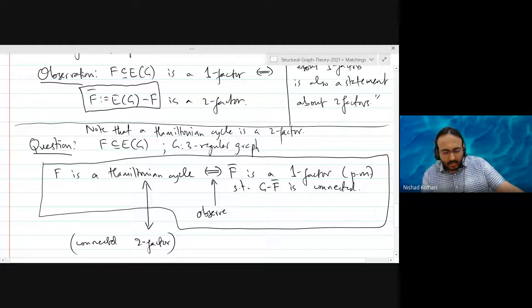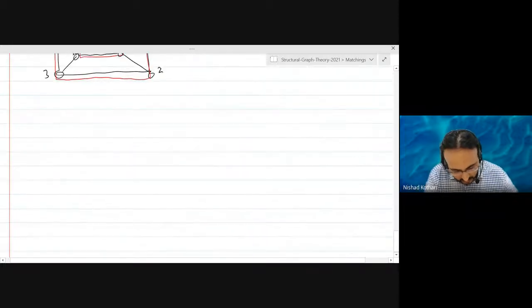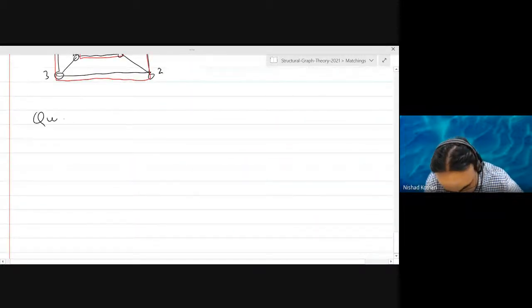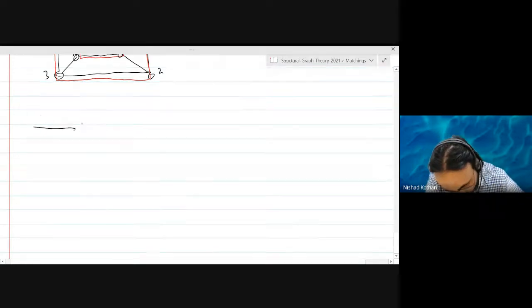Now I want to ask you, what does it mean for a set of edges to be a disconnected two factor? What does it mean in terms of the complement edge set? Well, I want to make an observation.